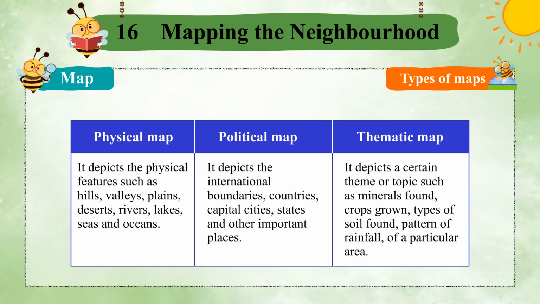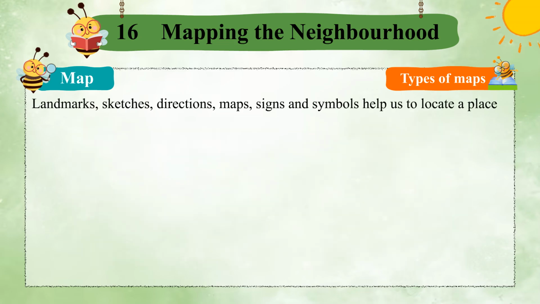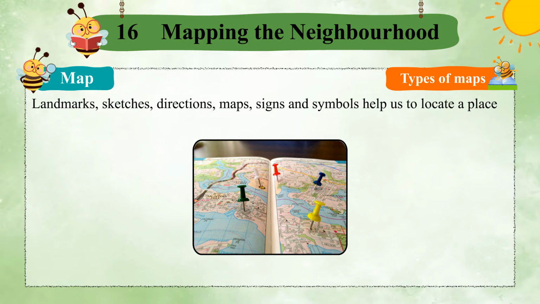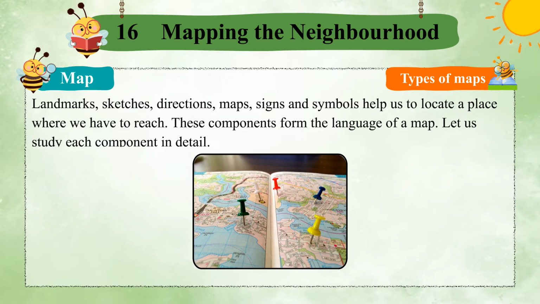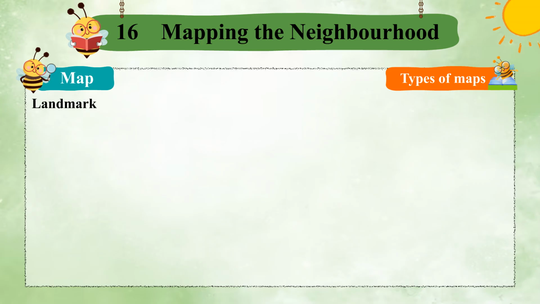Landmarks, sketches, directions, maps, signs and symbols help us to locate a place where we have to reach. These components form the language of a map. Let us study each component in detail. Landmark.